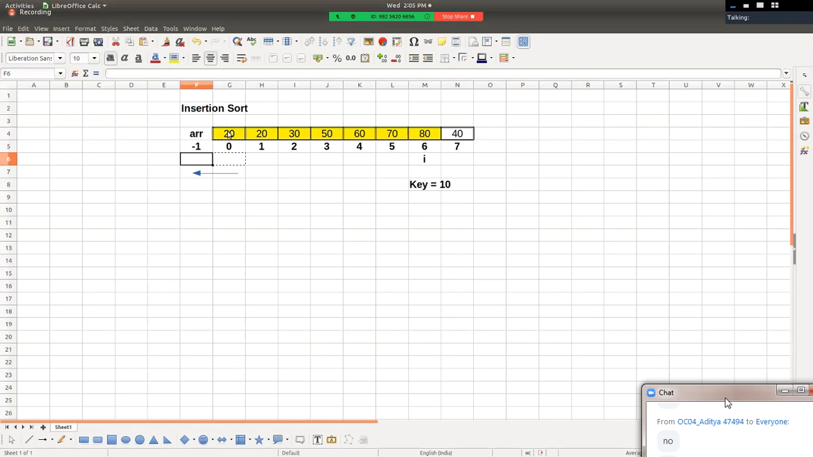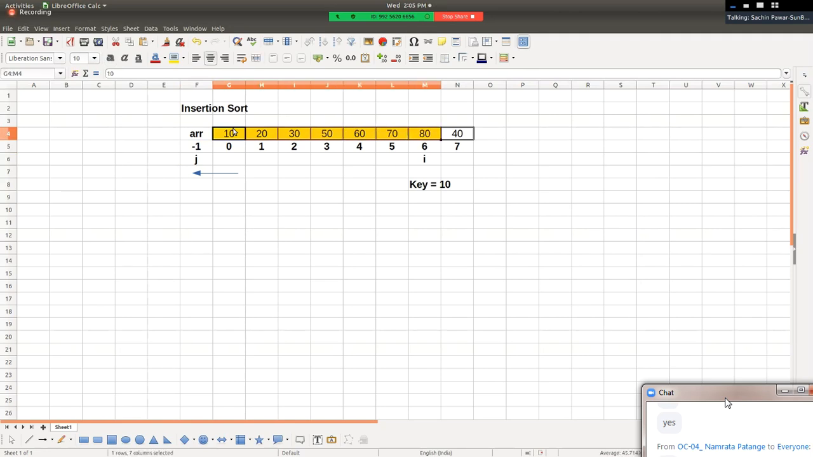J minus minus. So value of J becomes what? -1. Is this a valid position? Reply to me guys. No, and hence J will stop over here. It means value of key should be inserted at J plus 1 position. -1 plus 1, that is 0. So what will happen here? Insert. Please check. So key is inserted at its appropriate position in this iteration. So is the array sorted so far? No, and hence one more iteration is required.